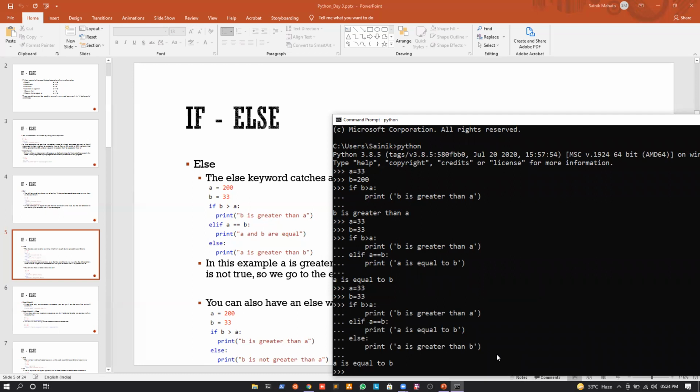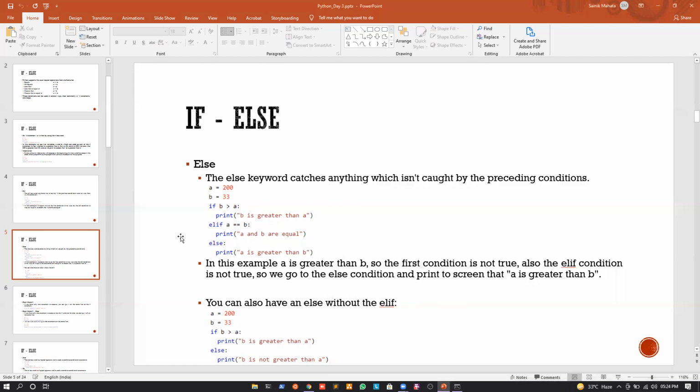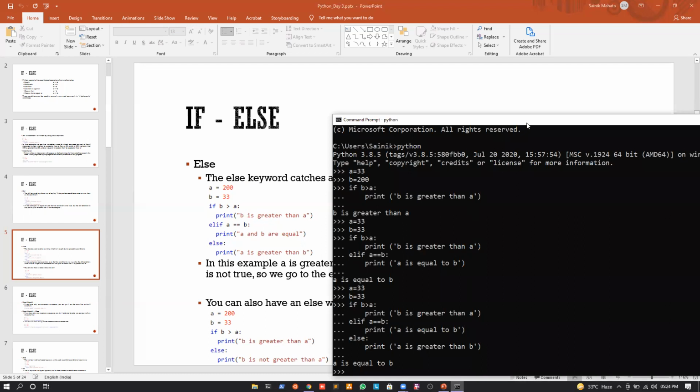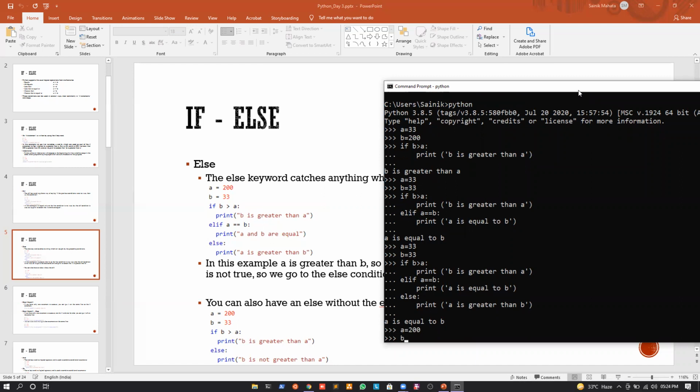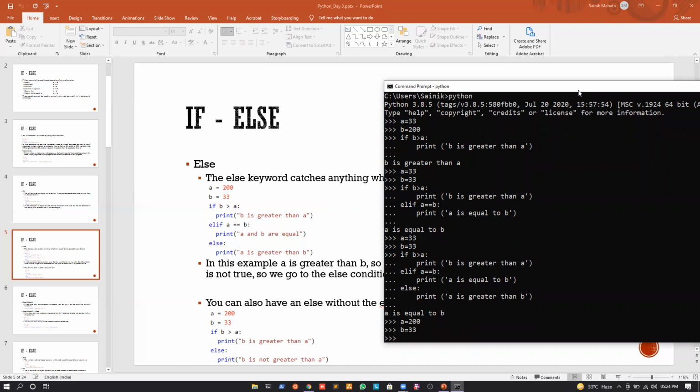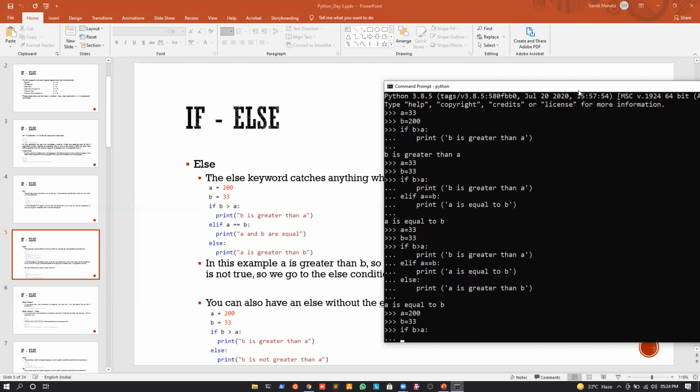So I hope I'm clear till this. Okay. Now, it is also not true that whenever we have an else statement, we will obviously have to write it after the elif statement. We can have an else statement without the elif statement. So again, if I see the proper example, I will write A is equal to 200, B is equal to 33, and I will write if B is greater than A, it is not. So what I will do, I will just write the scope of this.